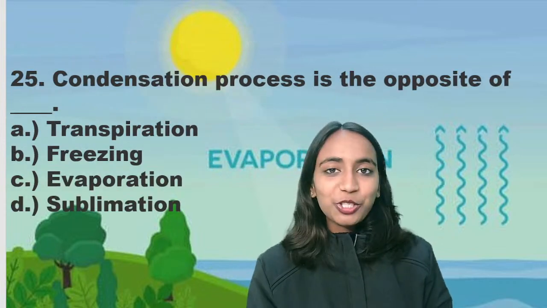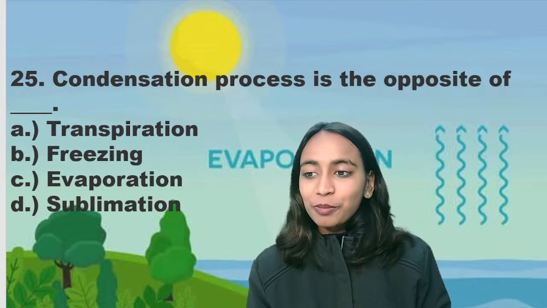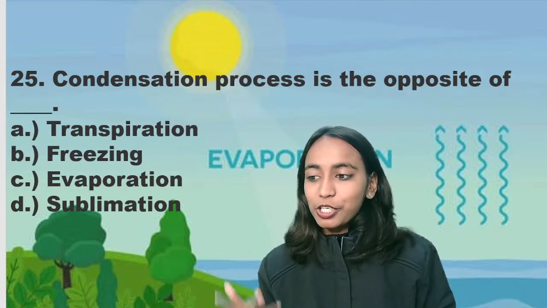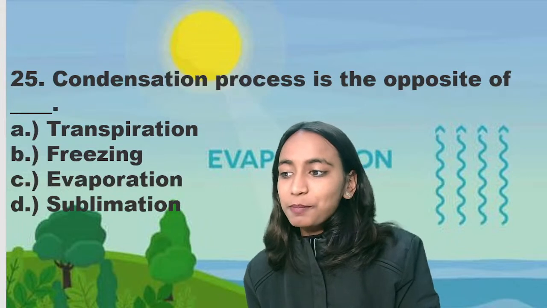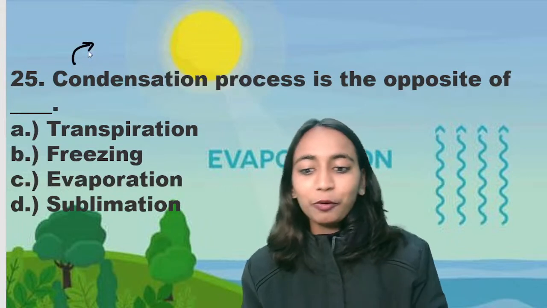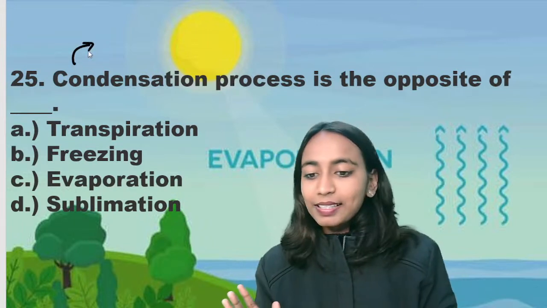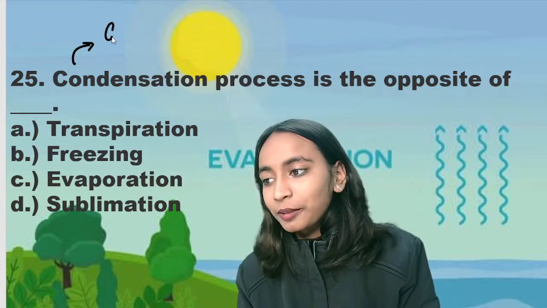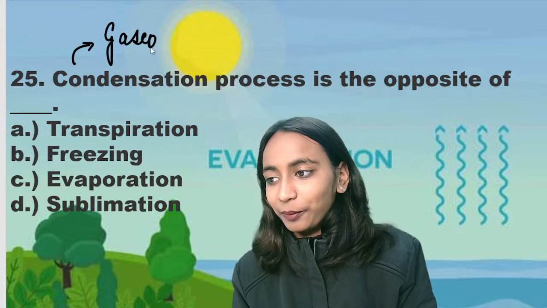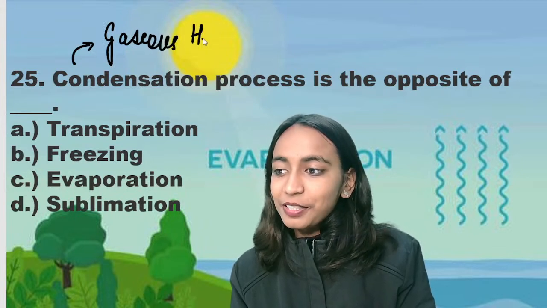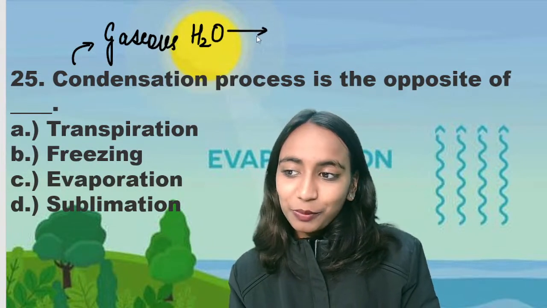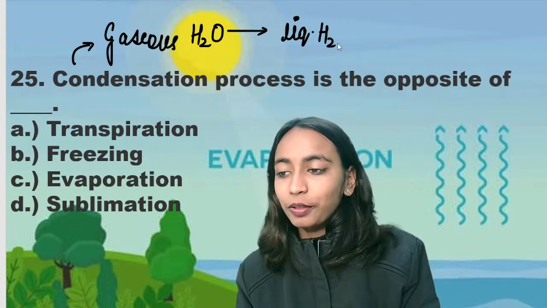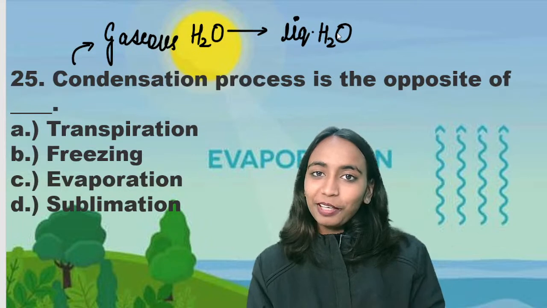And last question we have for the day. Condensation process is the opposite of transpiration, freezing, evaporation or elimination. तो सबसे पहले in order to solve the question हमको ये समझना पड़ेगा what is condensation. So condensation is the process everyone by which gaseous water is converted into liquid water. ठीक है, gaseous water किस में convert हो रहा है? It gets converted into liquid form.